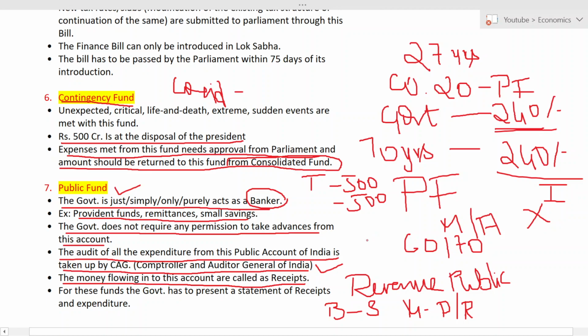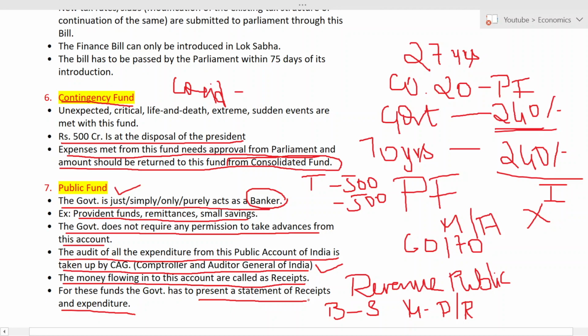So all these funds, whenever they have to prepare a consolidated fund report or statement, what statement is it called? Revenue and expenditure. But here they have to present a statement of receipts and expenditure. It is not revenue. Please remember it is receipt.